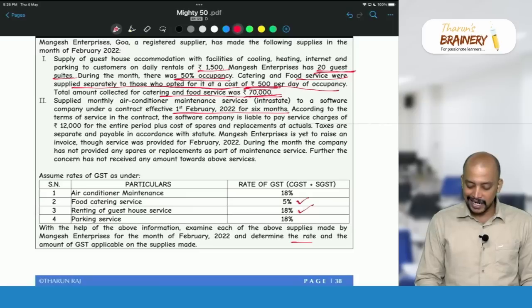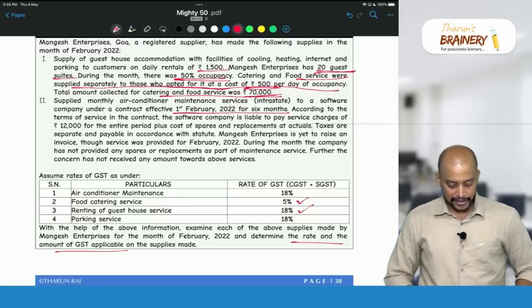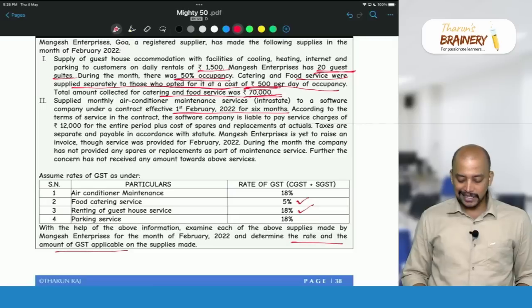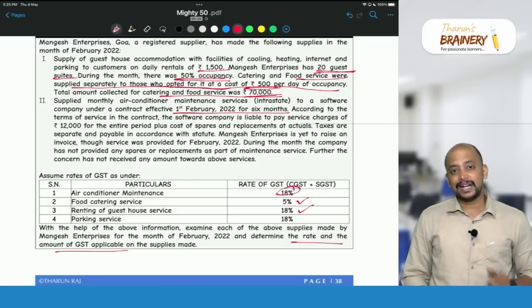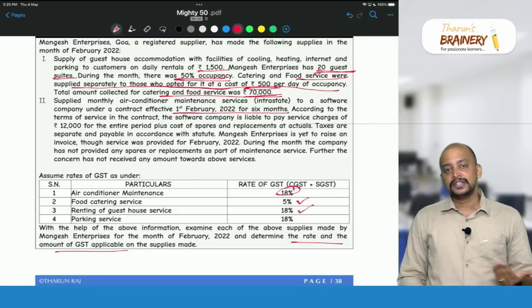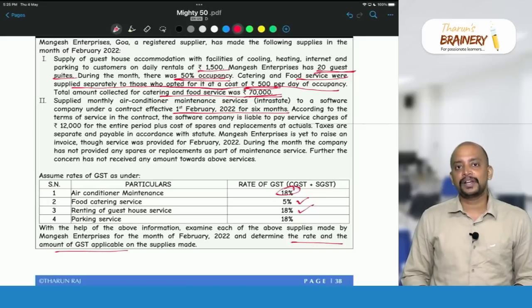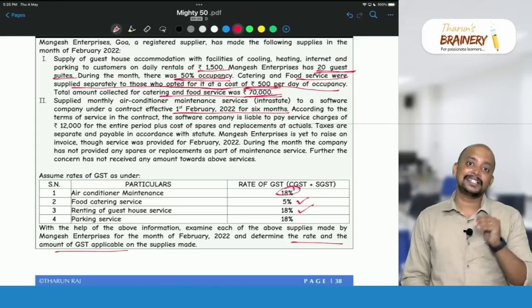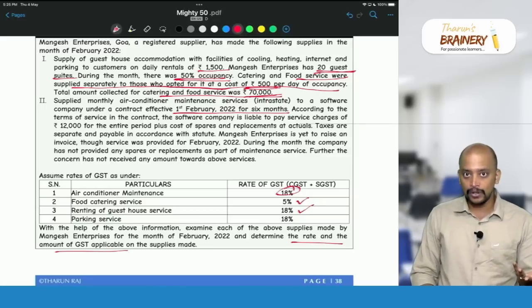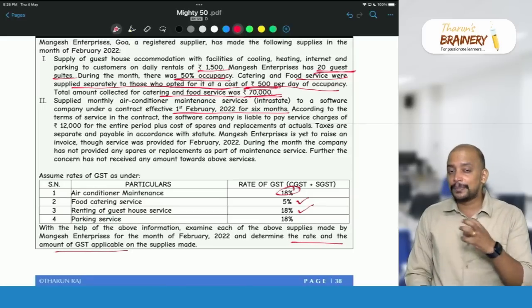So what is it we need to determine? Determine the rate and the amount of GST payable on the supplies made. So here, air conditioner maintenance is 18%. But what is the time of supply? The time of supply in case of continuous supply of service: whether the due date of installment is ascertainable from the contract, no. And whether payment is linked to completion of event, no.